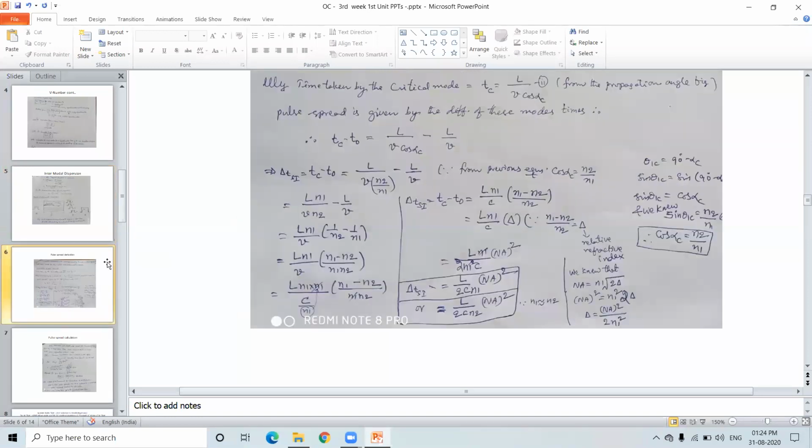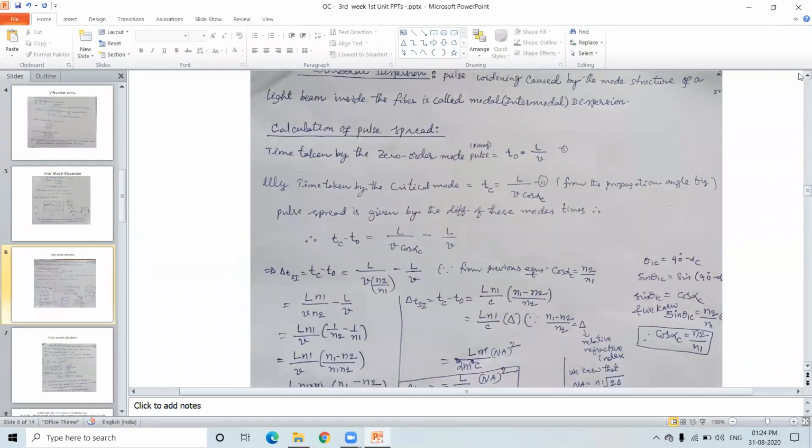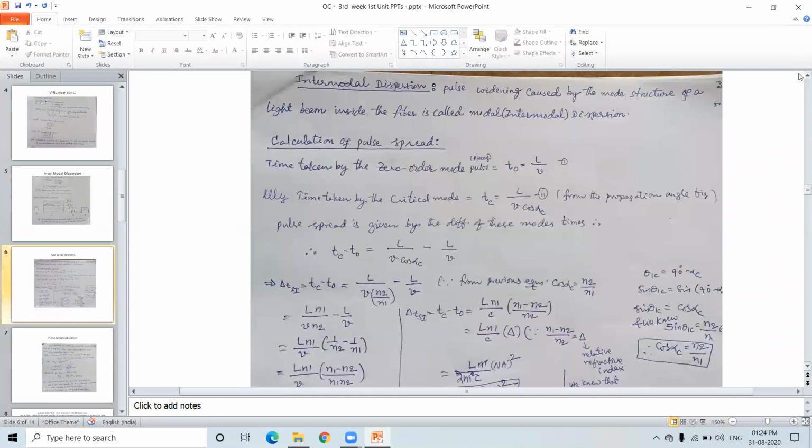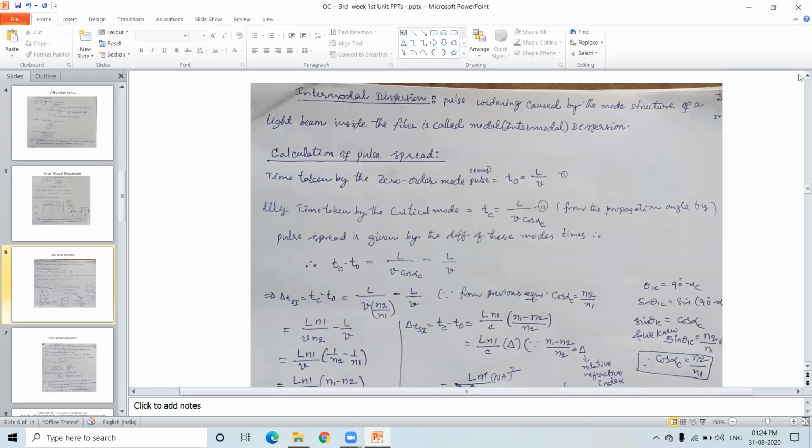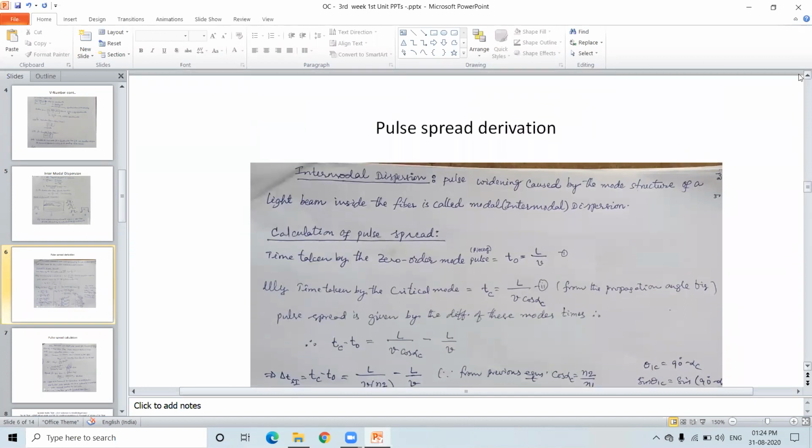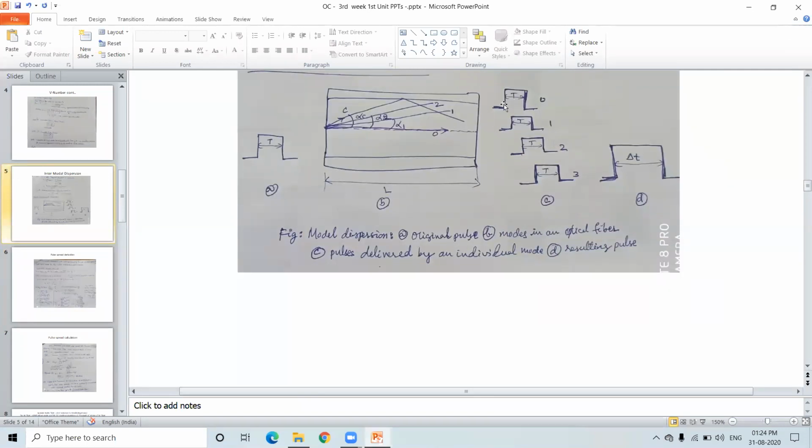And the next one is, we have to define the amount of the pulse spreading. The simple derivation is there. This I told you, pulse spreading. Anyhow, we'll see that in the next slide later. Before that, I will explain how you define the pulse spread.